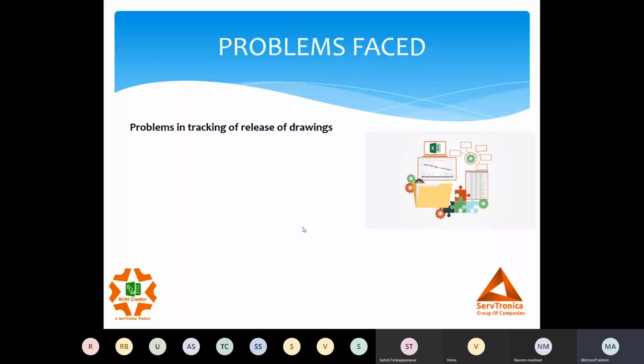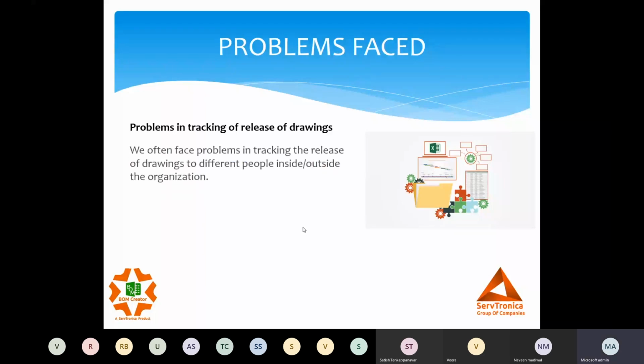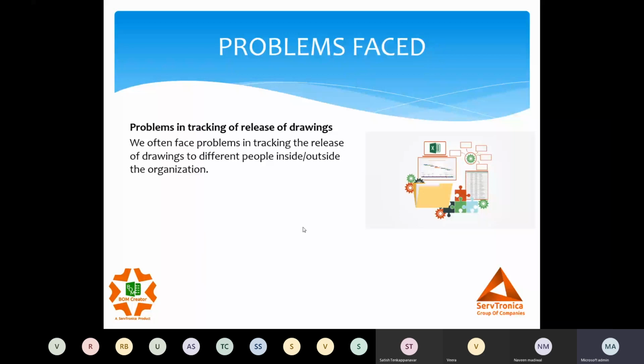Normally we try to track it by maintaining an Excel sheet or a register in the organization, but there's no proper tracking. Sometimes we fail to make an entry and miss whether a drawing has been released or not. This again creates a huge problem, since we do not have a track of release of drawings.